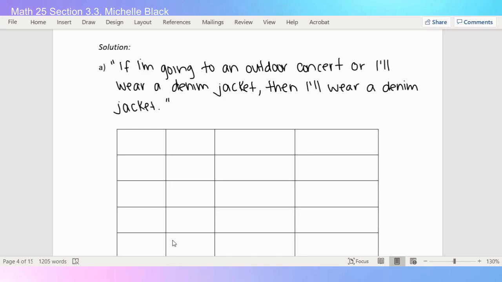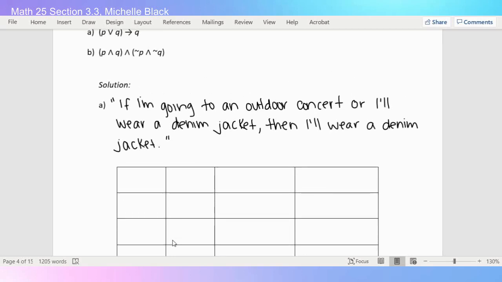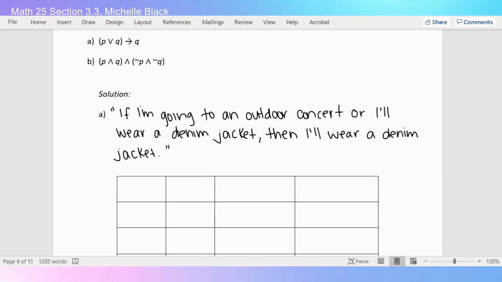All right, so looking back at the symbols we need for part A, we have a P, we have a Q, we don't have any negations, but I have a disjunction and I have a conditional. So in my table, I'm going to need a P, I'm going to need a Q, I'm going to need the disjunction, and then I'm going to need the conditional.